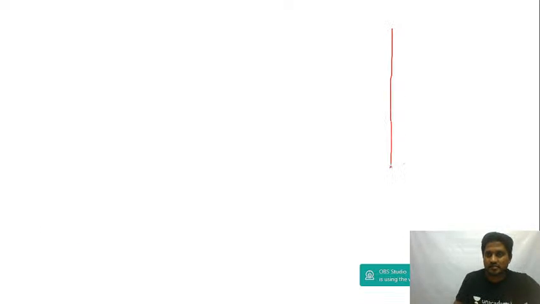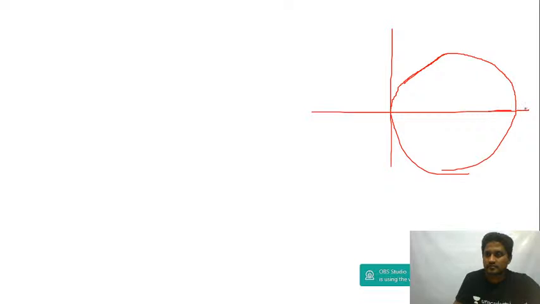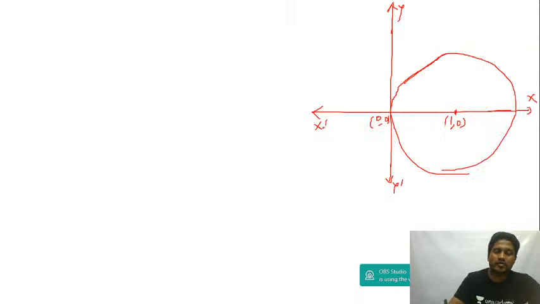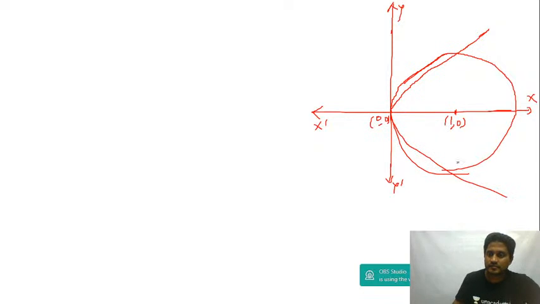So let me draw a circle whose center is 1 comma 0. Center is 1 comma 0, radius is 1, this is 0 comma 0, and then y square equal to 4x is the right parabola. The point of intersection is 0 comma 0 and 1 comma plus minus 1. So this will be the right parabola, and the points of intersection will be 0 comma 0, this is 1 comma 0, and minus 1 comma 0.